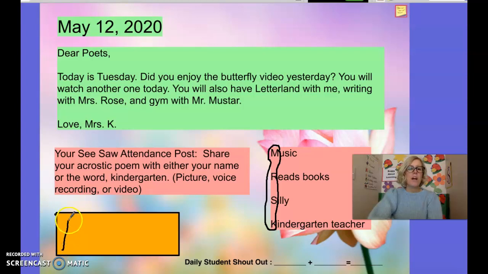Mark is our student of the day, so we're going to write Mark's name. His name starts with an uppercase M because remember we write people's names with uppercase letters. Then he has an A, an R, and a K. So Mark, that's your name.